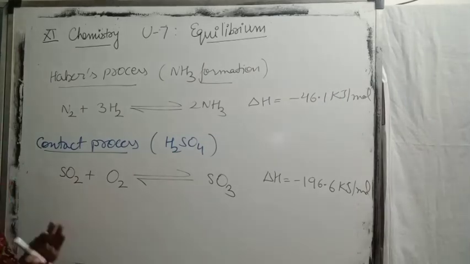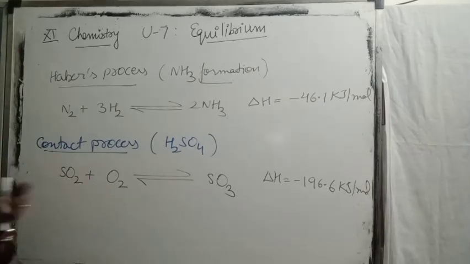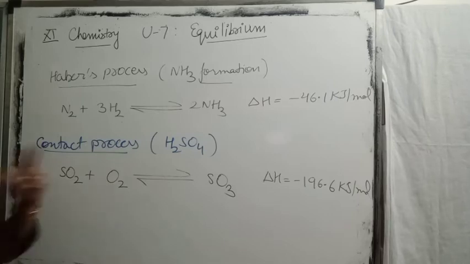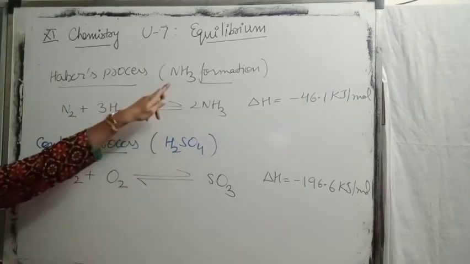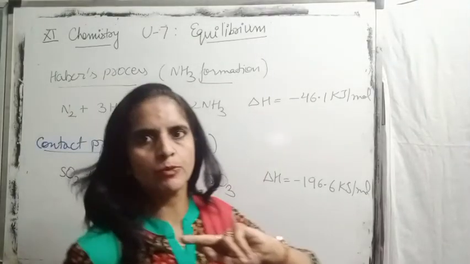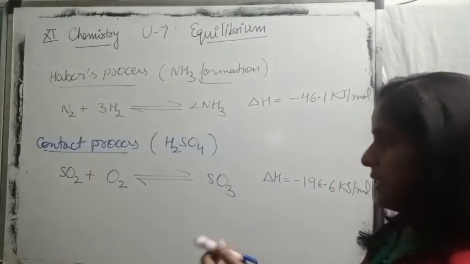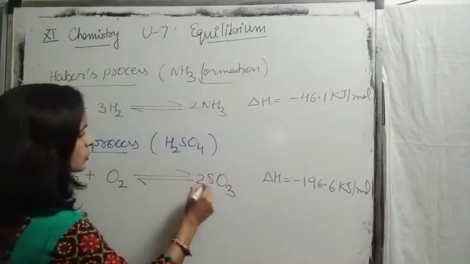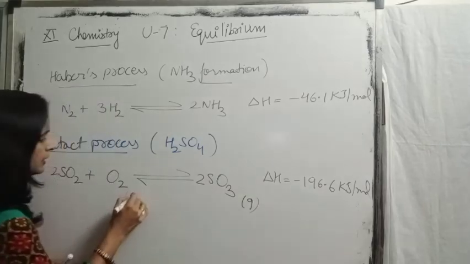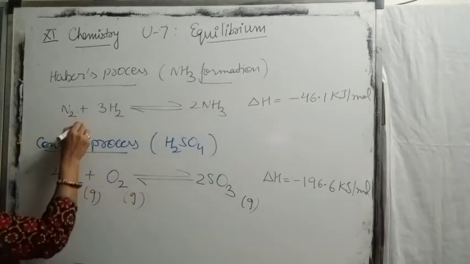What you have to do in both the cases, you need to tell what are the optimum conditions for the formation of sulfuric acid by contact process and ammonia by Haber's process. Yes children, before starting, better balance all the equations, indicate their physical states also.